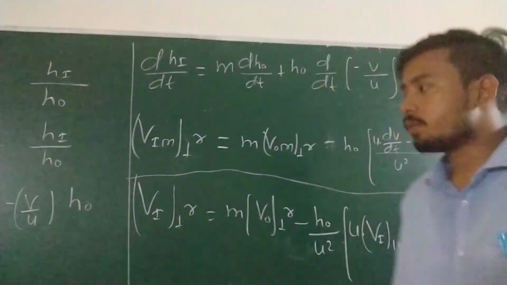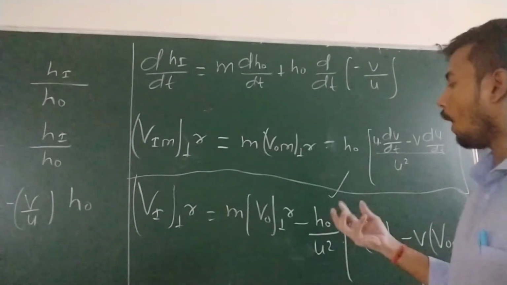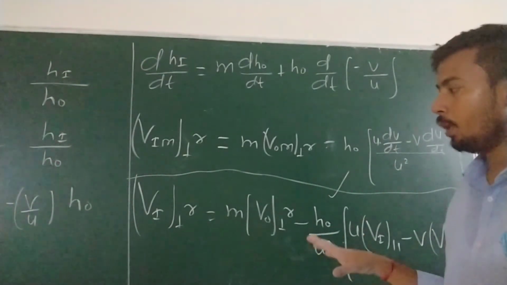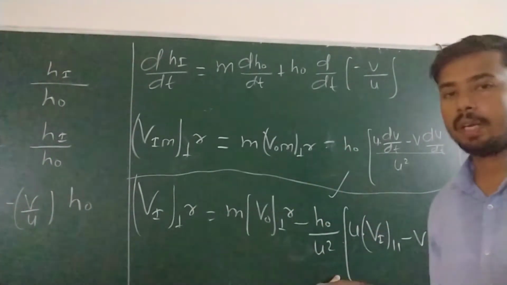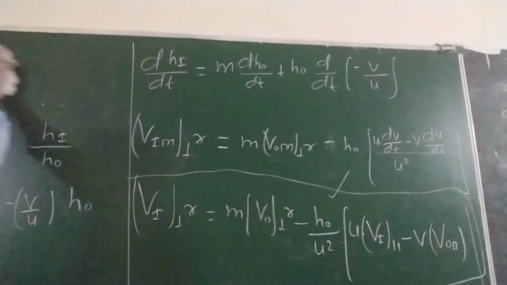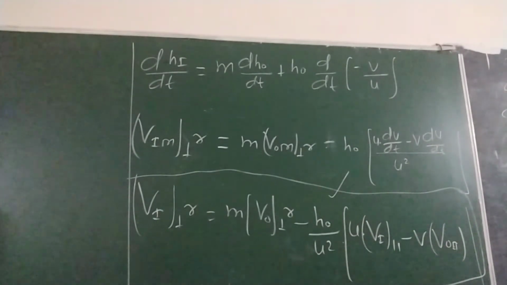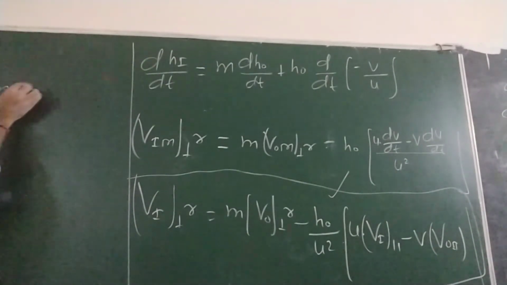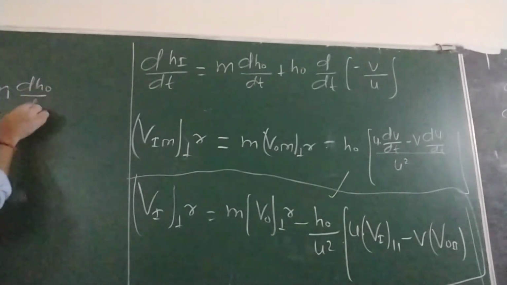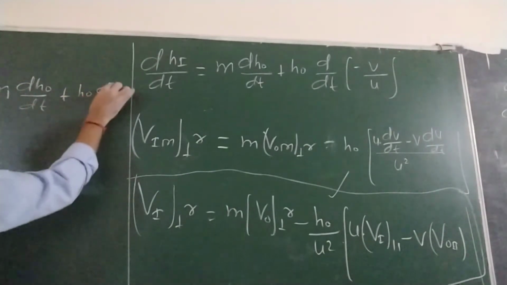Now, this formula you cannot remember easily because it is very long. Definitely, whenever you get the question, you have to go through this long process. But how can we remember it? A small convenience we can take: velocity of image along the perpendicular direction is equal to m times dh by dt plus h naught into dm by dt.